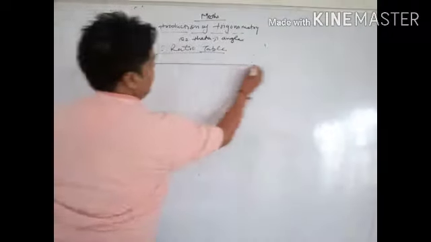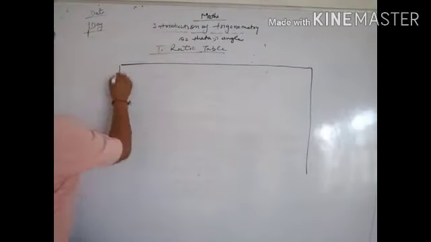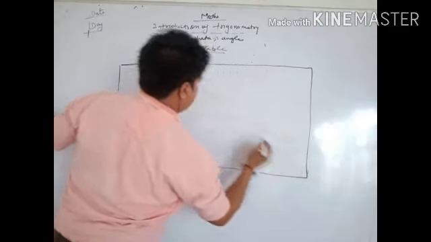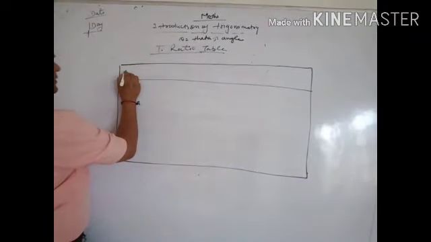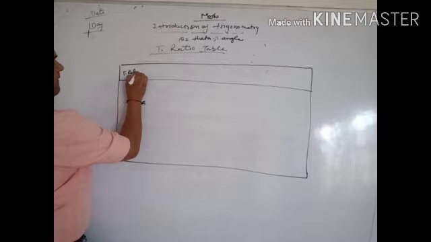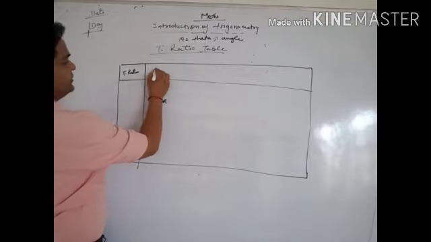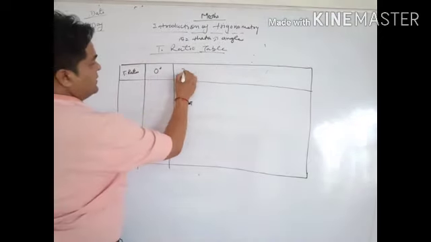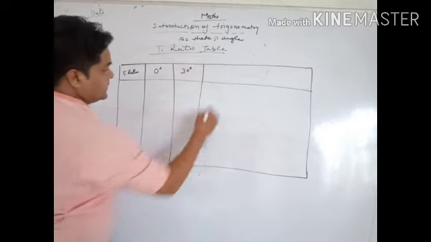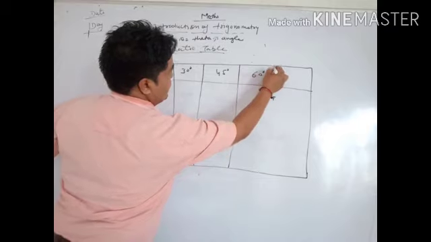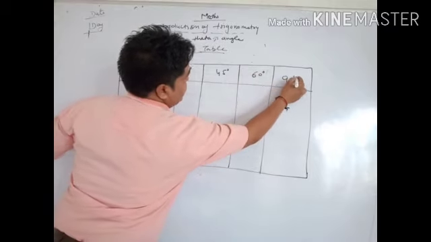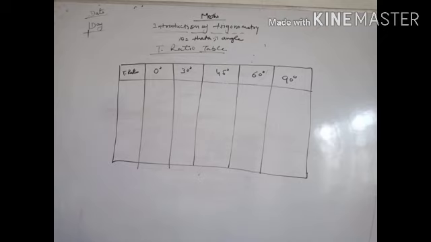Now here we will make a simple table with T ratios, and angles 0 degree, 30 degree, 45 degree, 60 degree and lastly 90 degree, because up to class 10 we only learn up to 90 degrees.